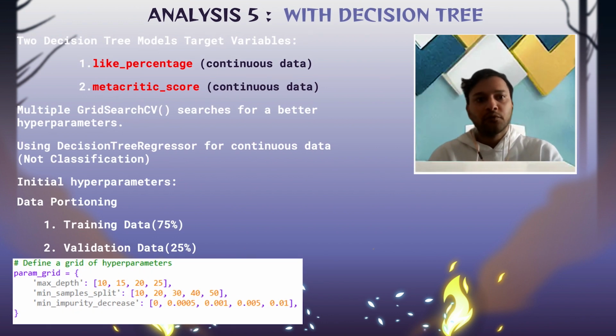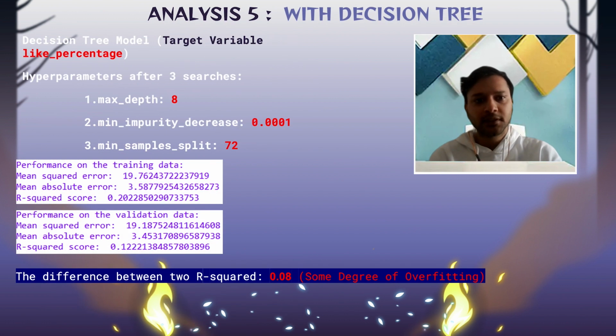So now we move on to our decision tree models. Here we employed a decision tree regressor for continuous data as opposed to classification. And we carried out a number of grid search CV iterations in quest of better hyperparameters. We divided our data into 25% validation and 75% training sets. For like percentage, we discovered that the best hyperparameter values were max depth 8, minimum impurity decrease 0.001, and minimum sample split equal to 72.